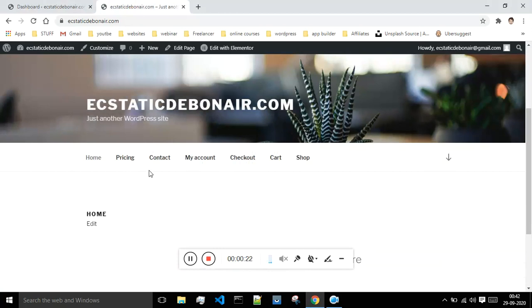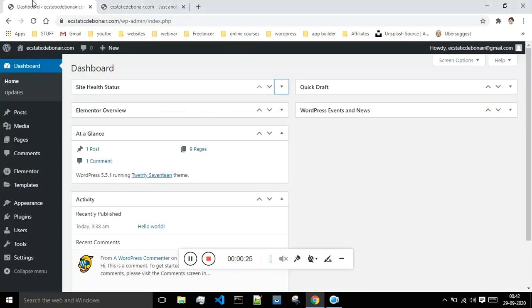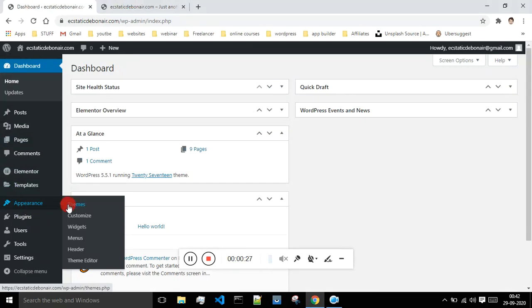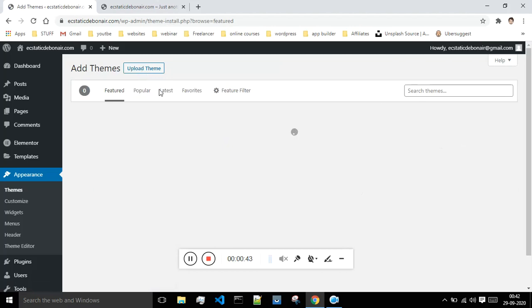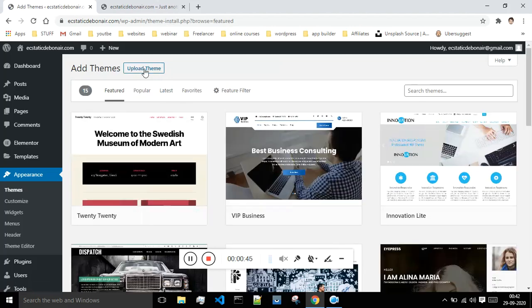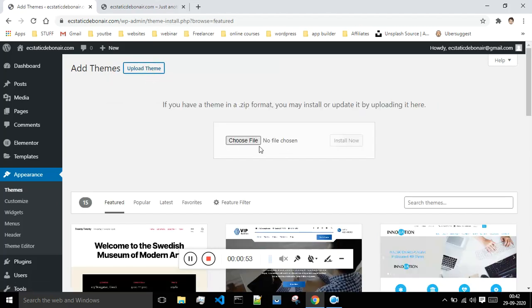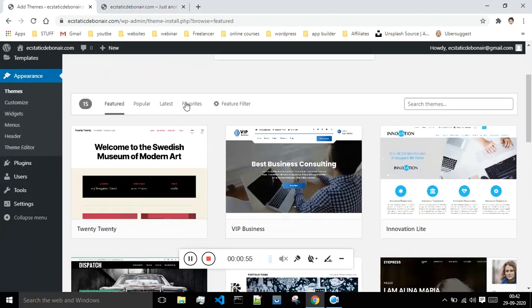By default this is the theme of our website. If you want to change the theme of your website, then you just have to click on appearance, click on the themes option, which is present over here, and these are some of the optional themes. But if you want to change it to something else, you can search for new options, click on add new, and you can even upload a theme if you have downloaded it from somewhere else. Just click on upload, then choose your file and click on install. But as of now I won't be doing that.